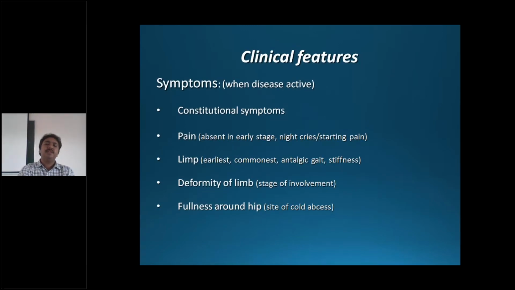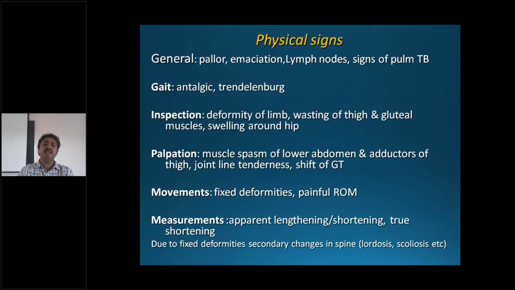Same as before, you can have constitutional symptoms because the hip is infected. Usually pain will be in the hip region and more at night. Deformity, we'll discuss with the stages of hip arthritis. If there is a cold abscess, the patient will have fullness of the anterior aspect of the thigh. You'll have generalized weakness, the gait is antalgic, Trendelenburg, and there is wasting of the thigh and gluteal muscles. There is decreased range of motion, and there may be true shortening if there is bone destruction, and due to deformity, there can be apparent lengthening or shortening.